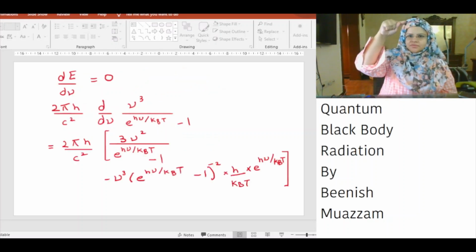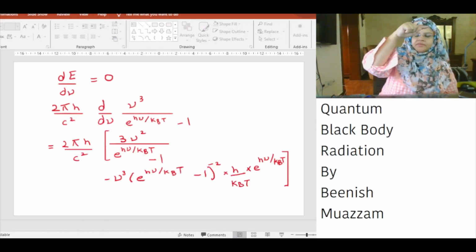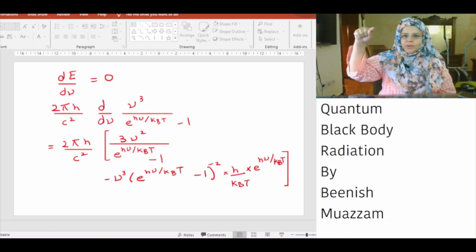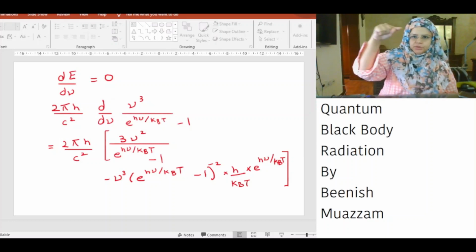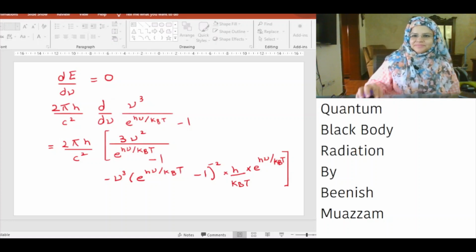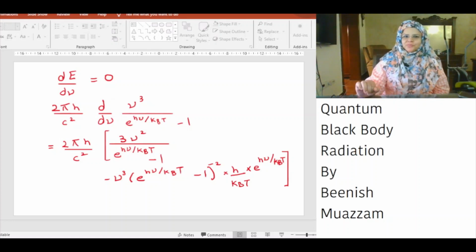When flux is maximum, the derivative of flux with respect to frequency is equal to 0 at the peak. This is equal to 2 pi h over c square derivative of nu cube divided by exponential h nu over kBT minus 1 with respect to frequency.